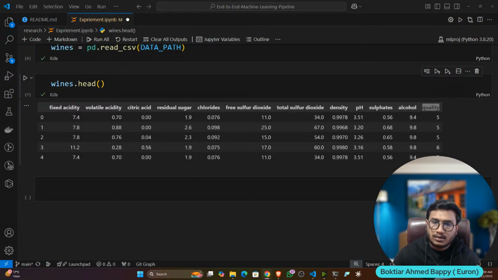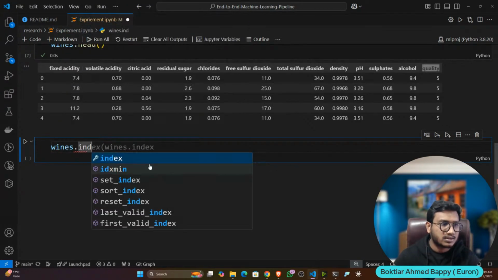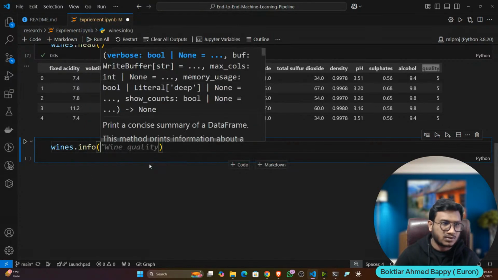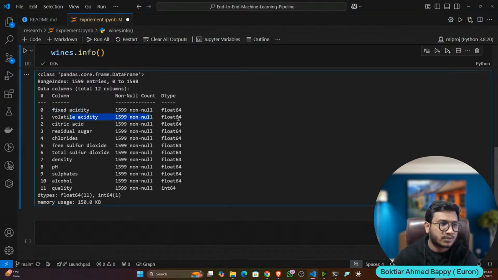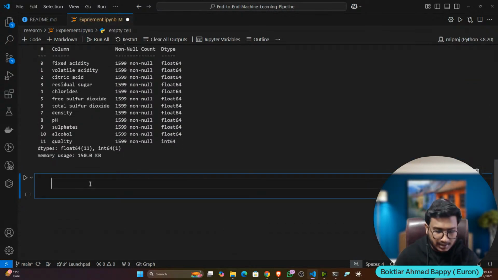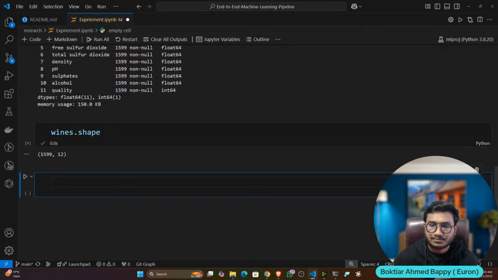Now if I want to see any information about the data, we can use the info function, which is available in pandas. Info will show you the entire information, like the data type of each column, whether it has null values or not, how many entries and columns you have, everything. And if you want to see how many records you have, you can use the shape attribute. So you have 1599 rows and 12 columns in this data.